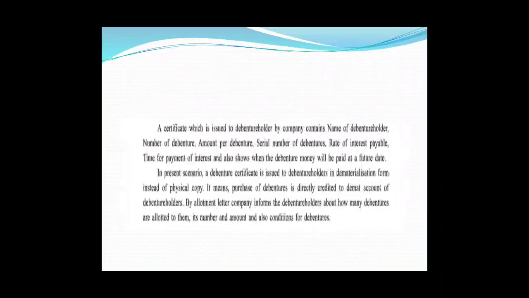Now debentures earlier were given in physical form, that is, a physical copy was issued to the holder of debentures. Nowadays they are directly credited to the demat account of the debenture holder, and the company informs the debenture holders about the allotment of debentures to them through an allotment letter, right?